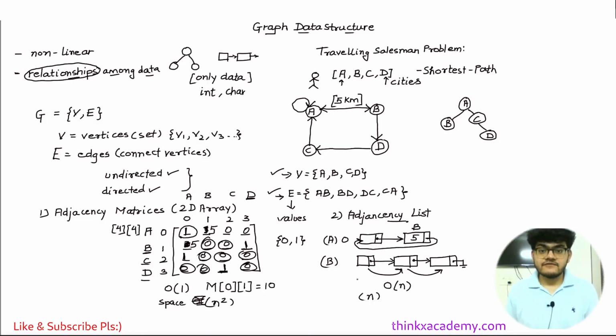So there are two different approaches and you will have to know which approach to use. For example, if most of the positions are going to be filled with some data, you can use an adjacency matrix. But if you have a matrix with so many zeros, then it is recommended to use a list. Such a type of matrix is known as a sparse matrix, or a sparse array. So in this way we can implement the graph using matrices and adjacency lists.